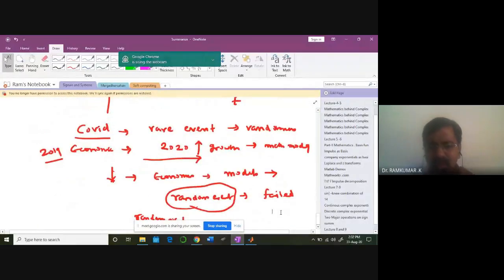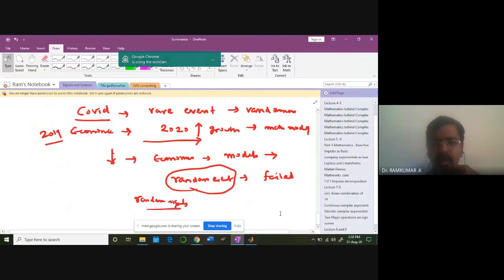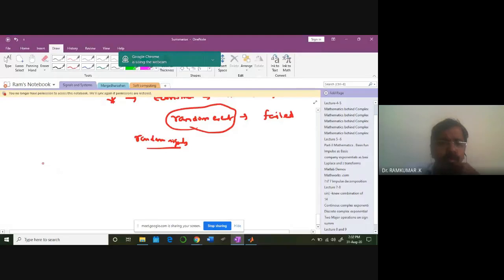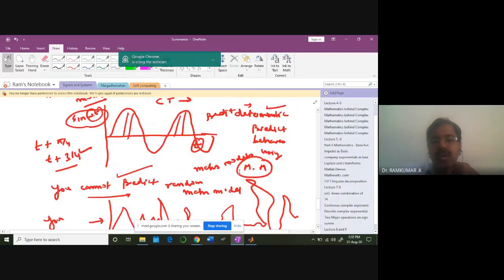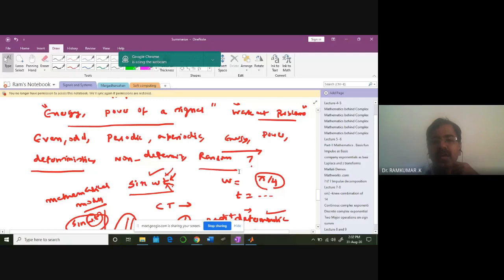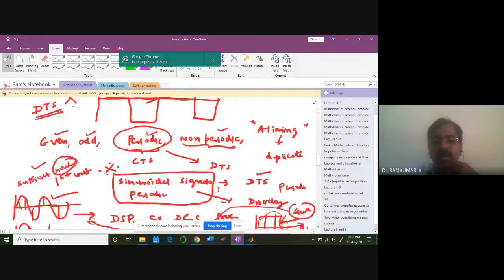So that's the idea. With that, we'll be moving on to something called linear time invariant systems. After learning these classifications of signals, based on what? Continuous time, discrete time. Then even, odd.